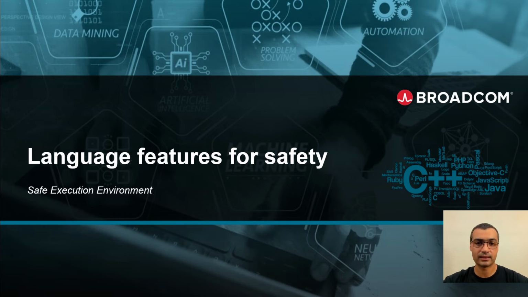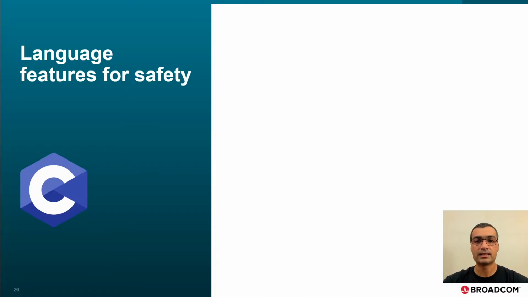What we explored so far entailed taking existing code and trying to contain the damage that can be done. But what about improving the language constructs from source level in order to increase the robustness of the code? Let's start with the safety features of the C language. Well, that was certainly quick.